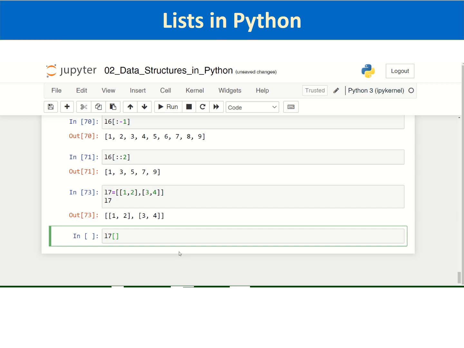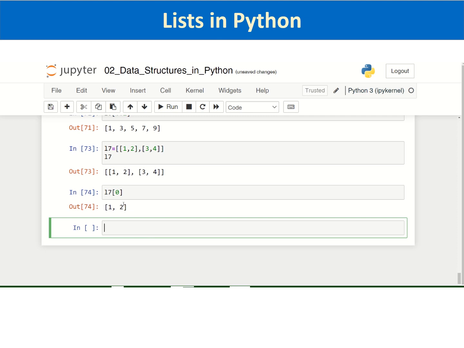To access the first element, you pass the first index, and that is a list. This is actually a nested list, a list within a list. To access the first element of the outer list you pass this, and then to access the first element of that first element, you pass the 0 index again.